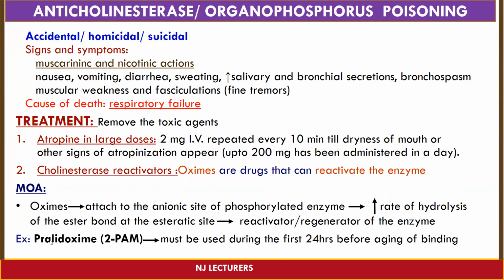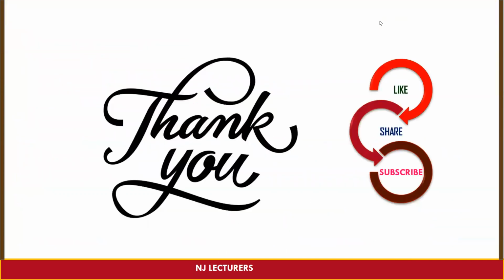What drug we have to use: pralidoxime, 2-PAM, must be used during the first 24 hours before aging or binding. So this completes the cholinergic drugs.